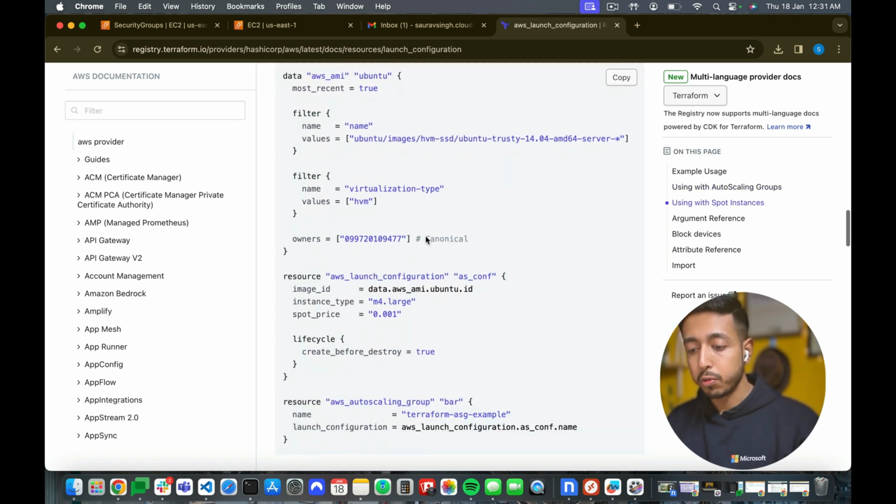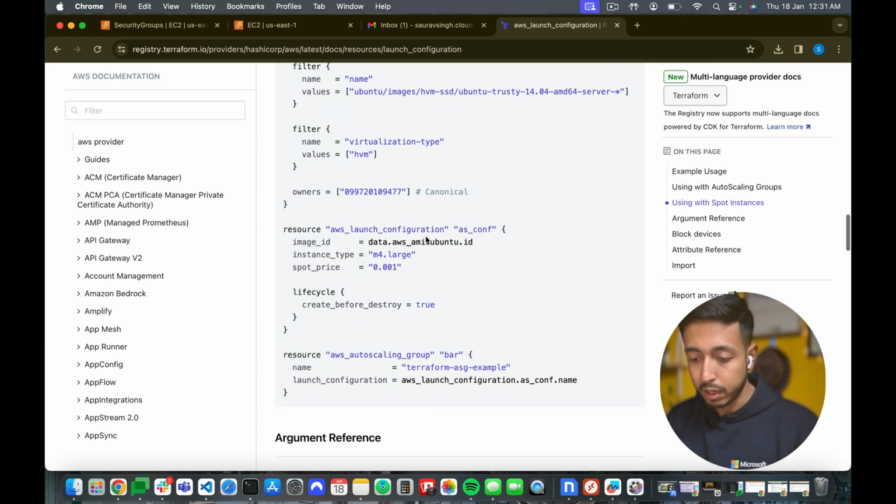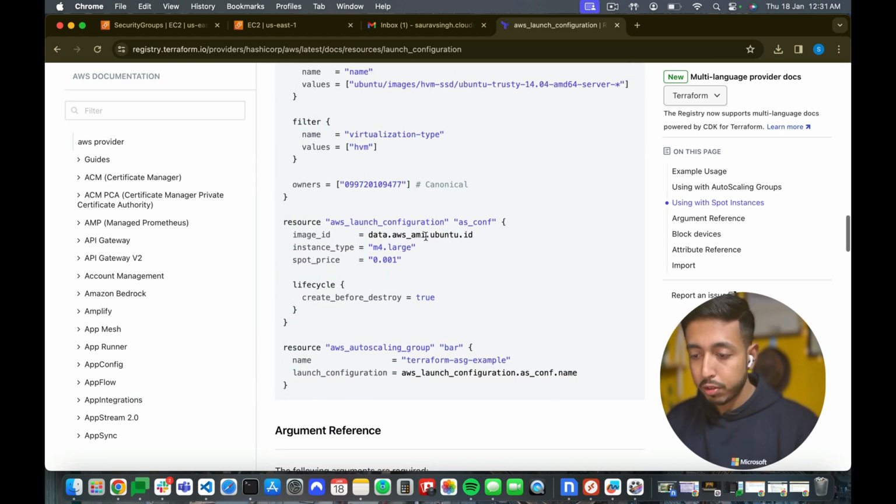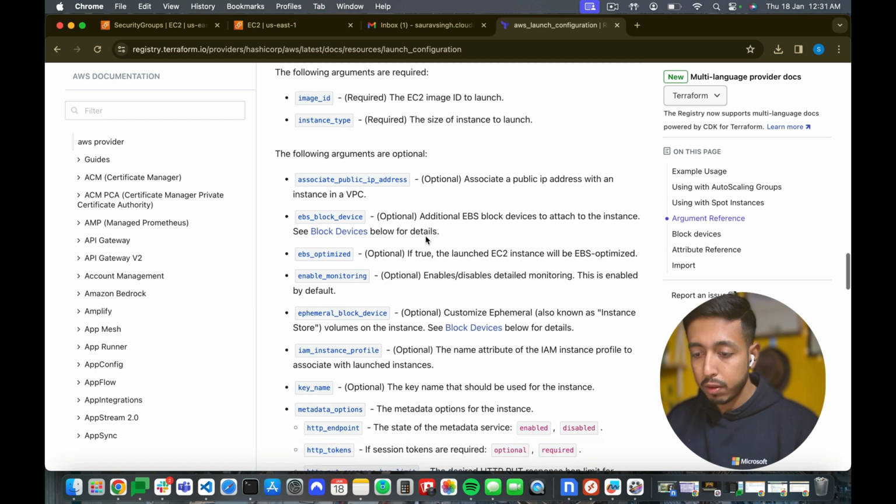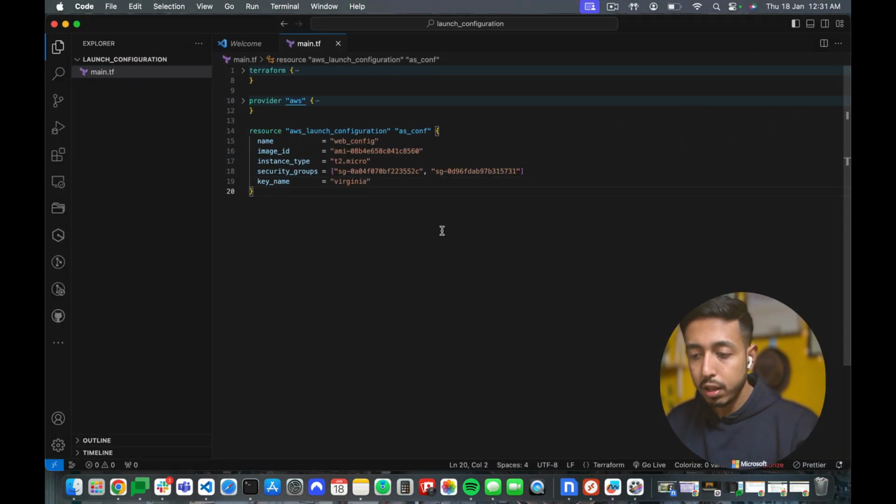But what if I want to take it directly from the AMI ID? So the image ID requires this image ID to launch. Okay, this will work fine. And the last thing that I wanted to check was the key name, the key name that should be used. Okay, it's an optional step, but okay, fine. So we are all set, and let us go ahead and try to check it.